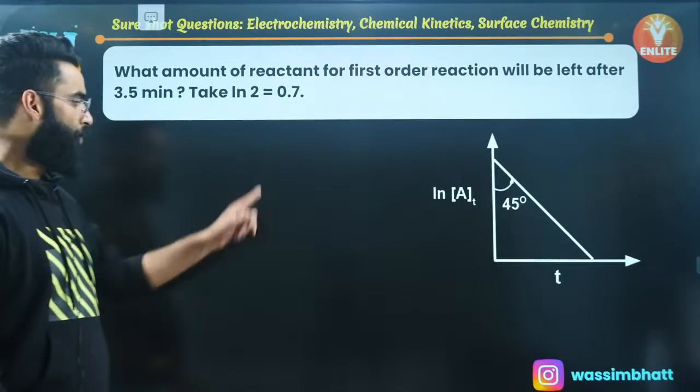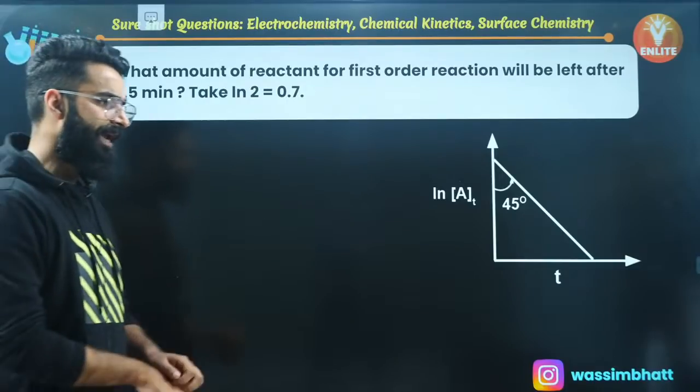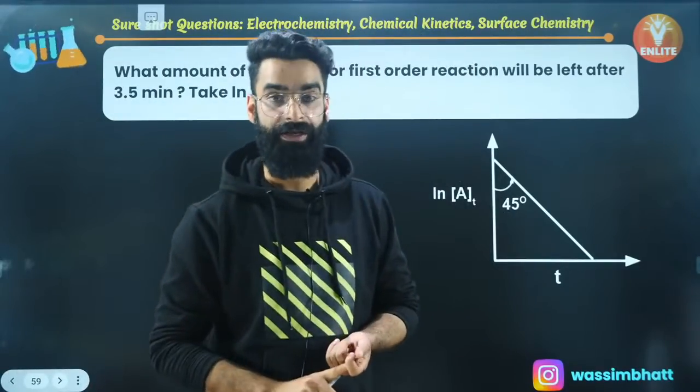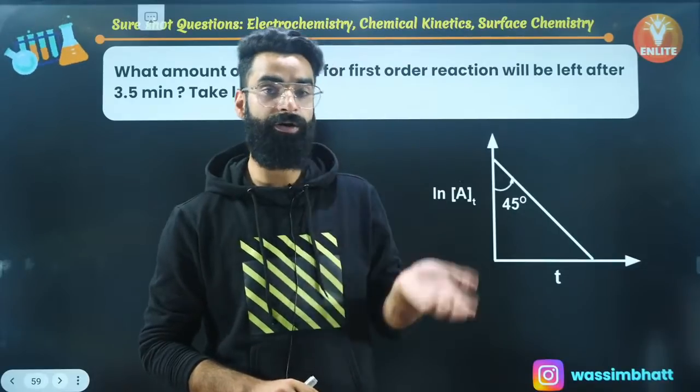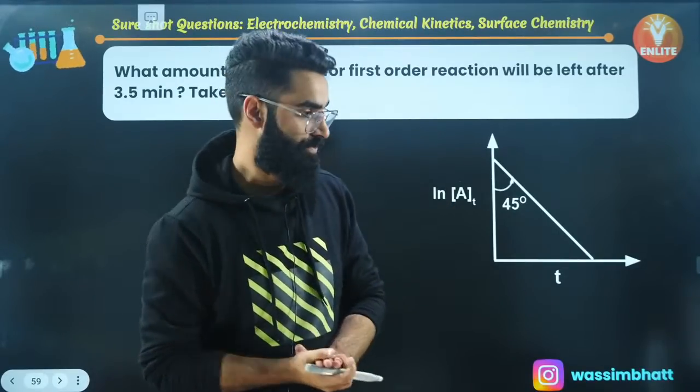Perfect. One more question on your screen, my dear people. How did you find the order of the reaction? Since it was mentioned in the question that the reaction is elementary, and for elementary reactions, order is always equal to the molecularity. Molecularity of the reaction was 1, therefore its order is also 1.